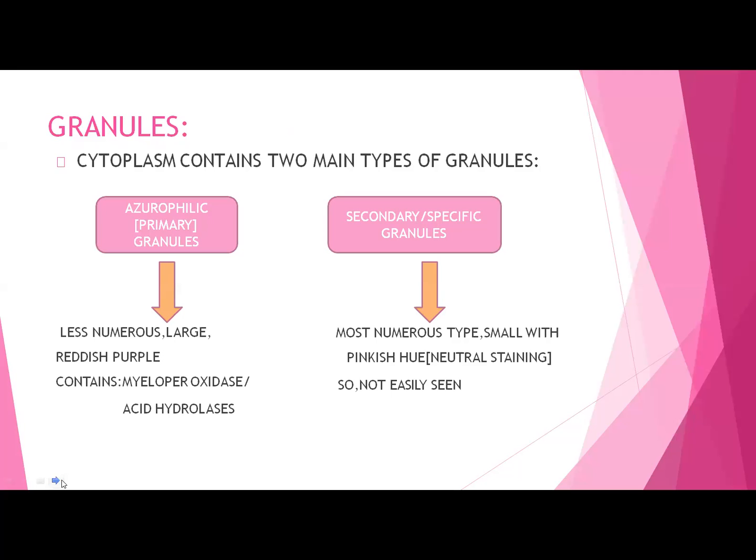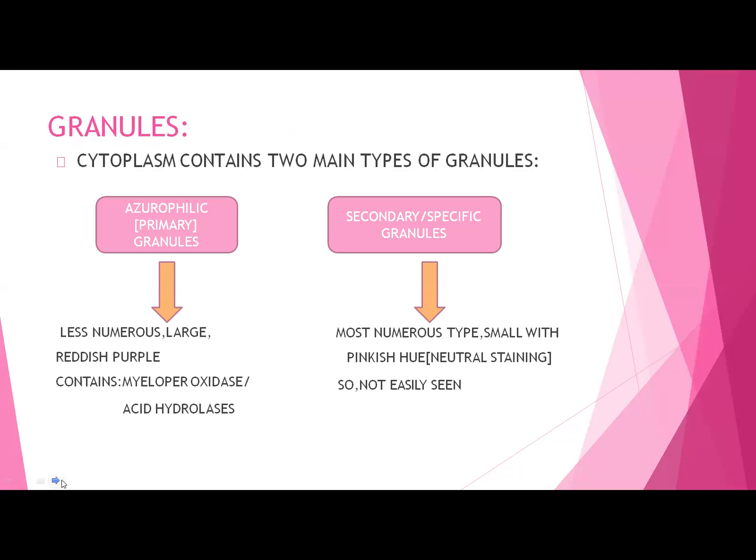Now these WBCs are classified into basically two broad categories, granulocytes and agranulocytes. Now these granules are present in the cytoplasm, and these granules will be of two types, primary granules and secondary granules. The primary granules are eosinophilic and the secondary are specific granules. The primary granules are less numerous, they are large in size, reddish purple, and they will contain the enzymes myeloperoxidase and acid hydrolase.